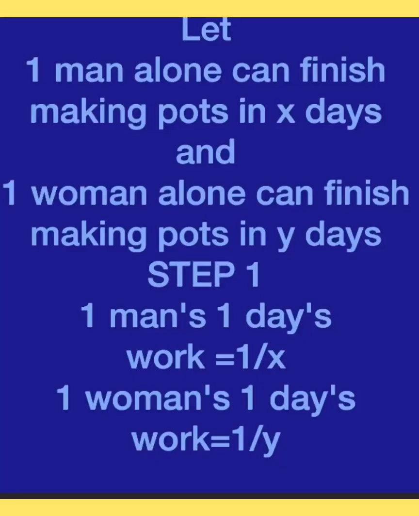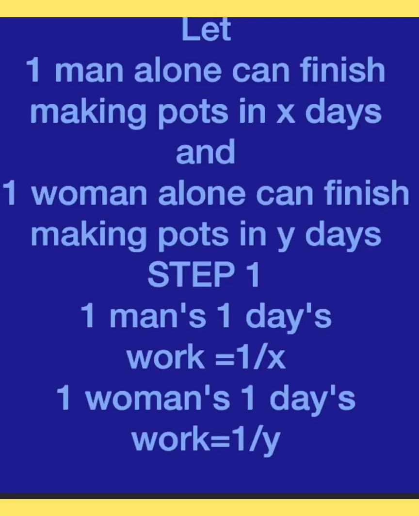Children, in this kind of question, first of all we have to assume x and y. So in the first step I will assume let a man finish a work in x days and a woman finish the work in y days.